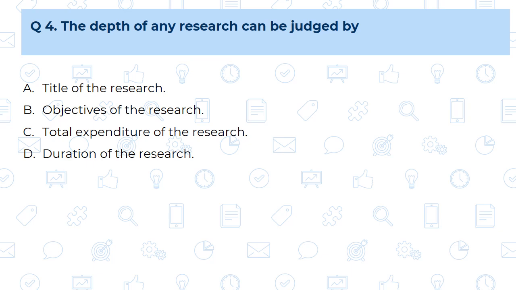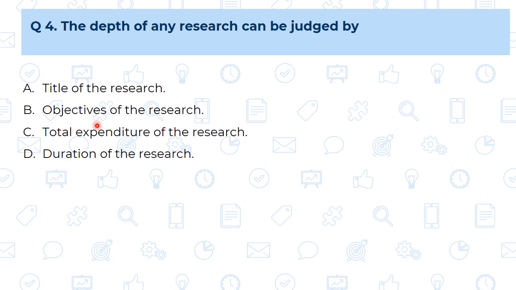Question number 4. The depth of any research can be judged by A. Title of the research. See, from the title of the research the reader will get the idea of what kind of research work is done, but from that we cannot exactly judge the depth of the research. B. Objectives of the research. Yes, after reading the objectives of the research we can come to the exact depth of the research. Means whatever is the coverage area, that coverage area idea will be gotten from the objectives of the research. So that will give us the idea about the depth of the research.